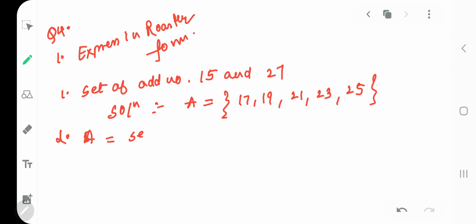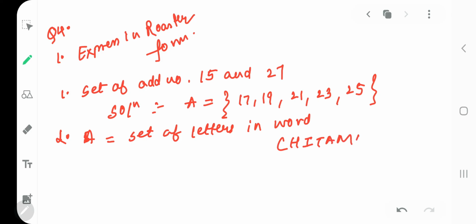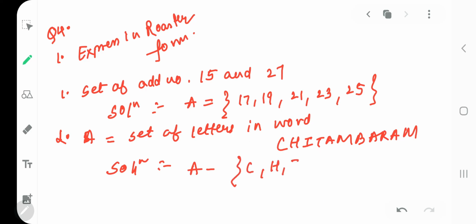Second is A is set of letters in the word Chittambaram. What did I say to you for the solution? How will you write? You will not repeat the letters. That is Chittambar. What have I not repeated? Can you see? M is repeated here, I have taken only one. A is repeated here, I have taken only one.